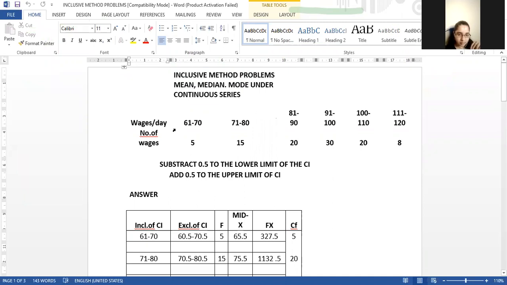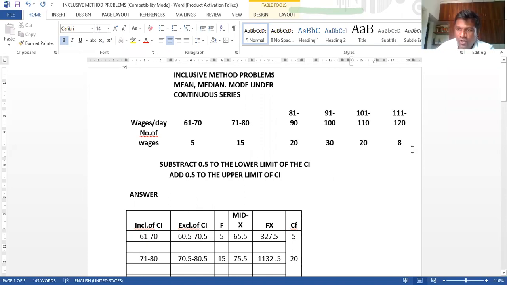Here, what they have given is the class interval. This is wages per day, or number of wages. This is the CI, class interval. They have given 61 to 70, 71 to 80, 81 to 90, 91 to 100, then 101 to 110, 111 to 120. Then the frequencies they have given are 5, 15, 20, 30, 20, and 8.